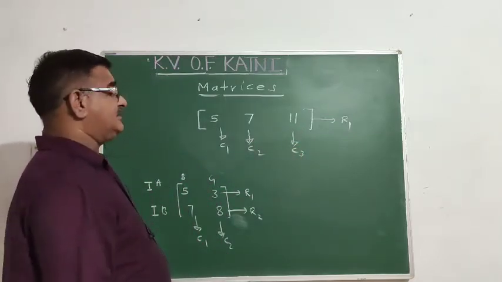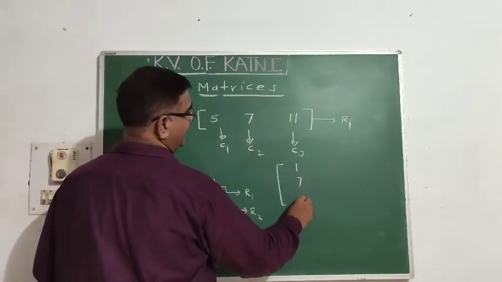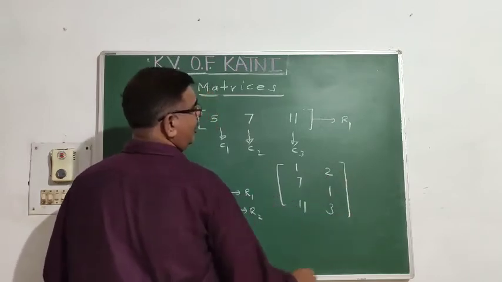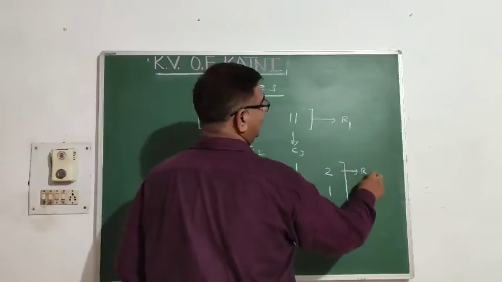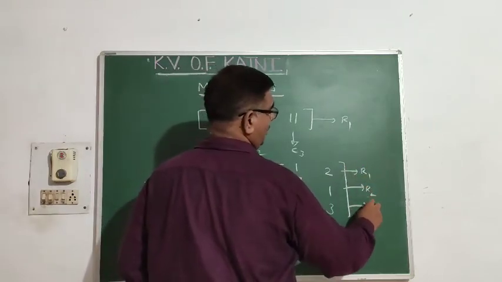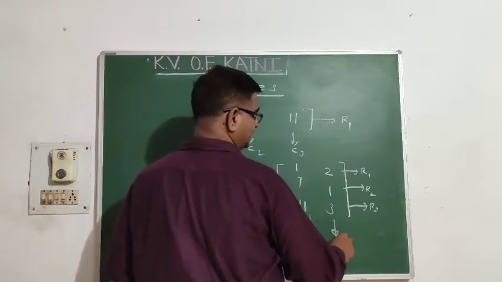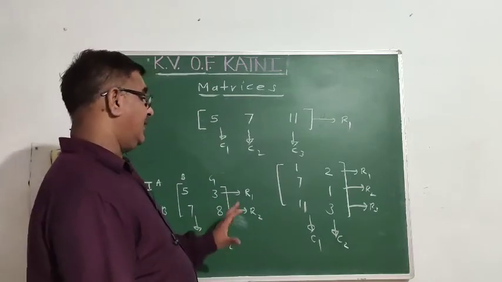The matrix may be written in this form: 1, 7, 11, 2, 1, 3. How many rows are there? R1, R2, R3. 3 rows. And how many columns? 2 columns, C1, C2. This is the matrix of order.